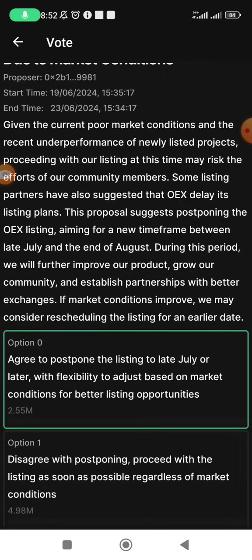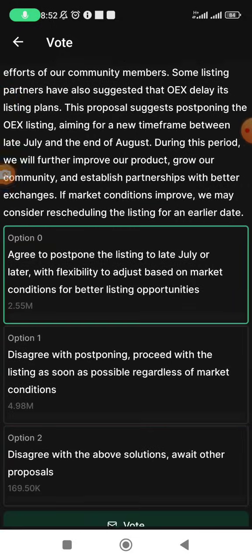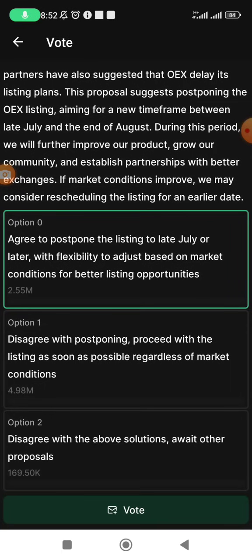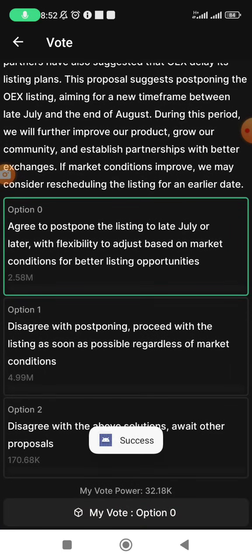So about 1 or 2 months from now. And of course, in my view, they're actually planning to have the price that is favorable and that will favor the community for everyone to be smiling. So now I think I'm going to go with that proposal. I'll just pick the first proposal, and then I'll just proceed to say vote. So that is a success.